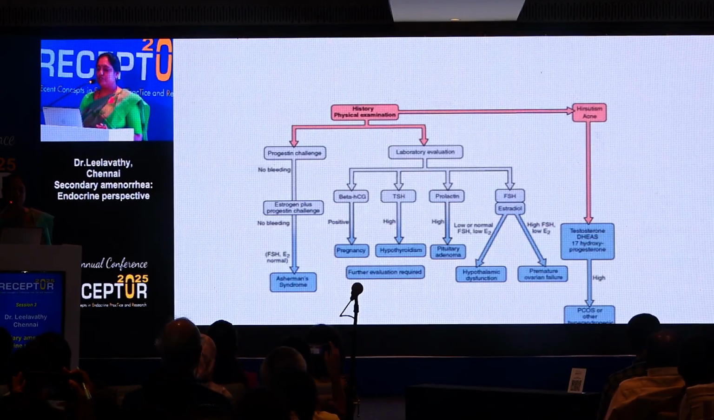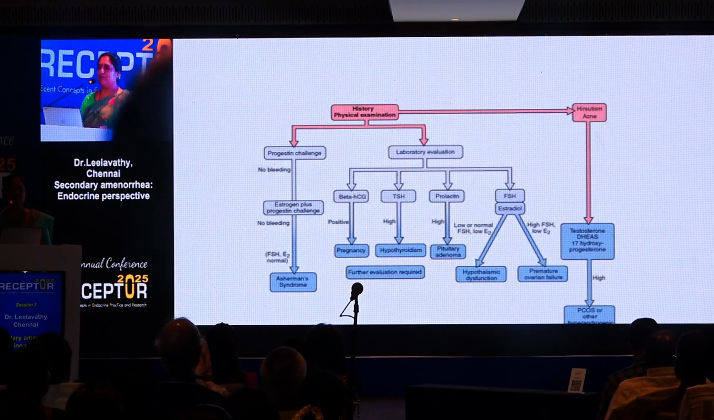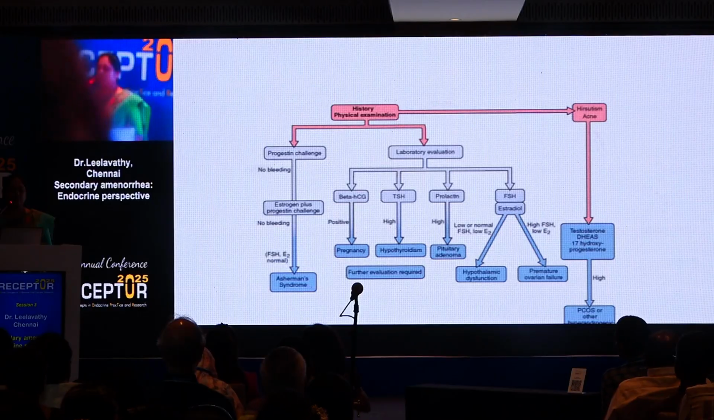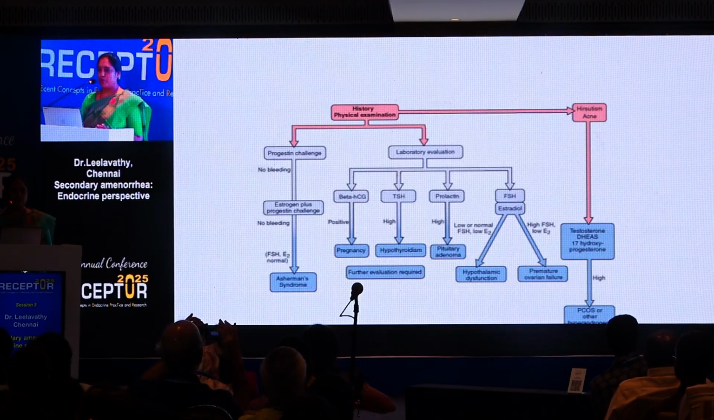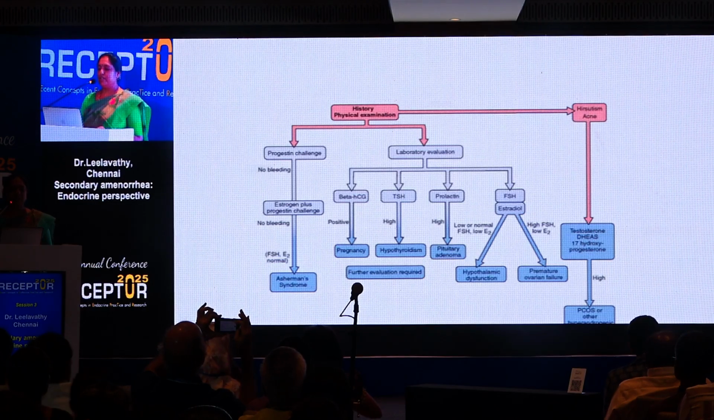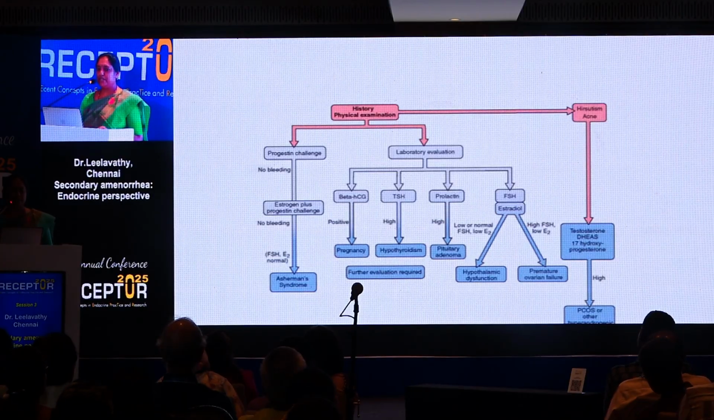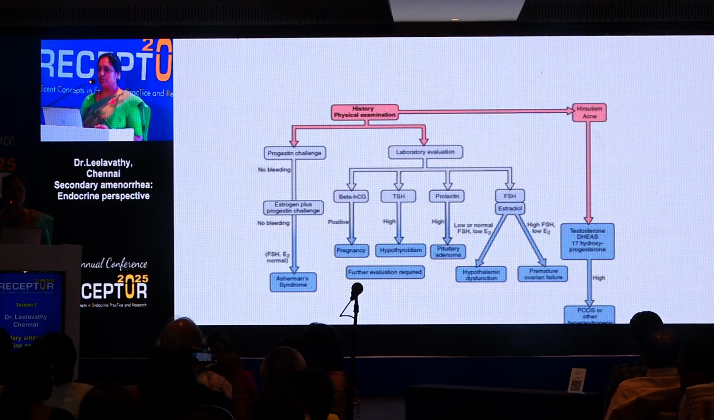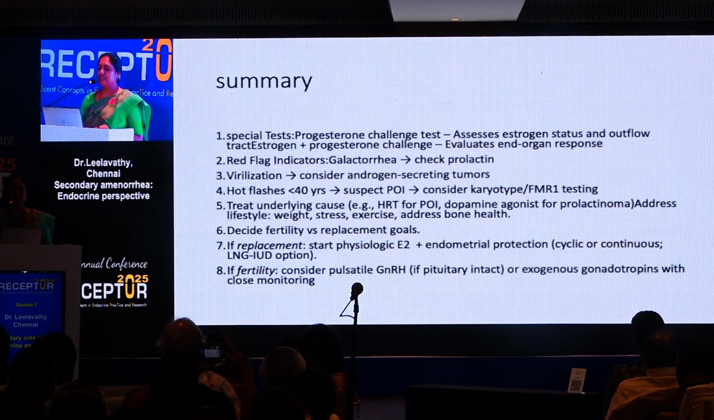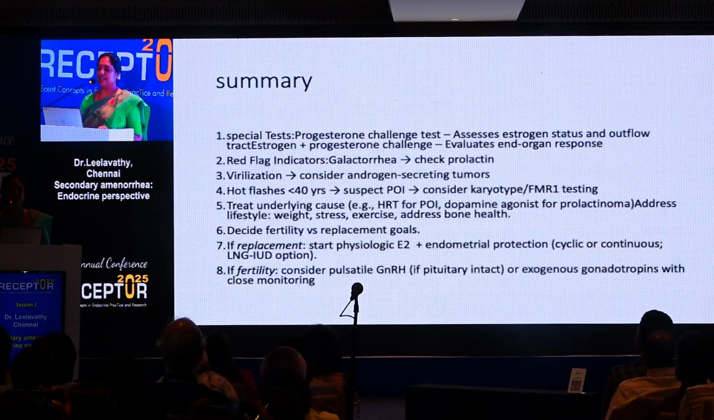So this is a flow chart that nicely describes how to approach and manage this. Sometimes, when a patient comes in with secondary amenorrhea, we give a progesterone challenge. If it is positive, like if they are having periods, it's due to chronic anovulation. If there are no periods, we look into the higher causes with both estrogen and progesterone deficiency. Despite that, if there is no bleeding, most likely the cause is Asherman syndrome, the local uterine problem. In summary, the progesterone challenge test assesses the estrogen status and outflow tract obstruction.